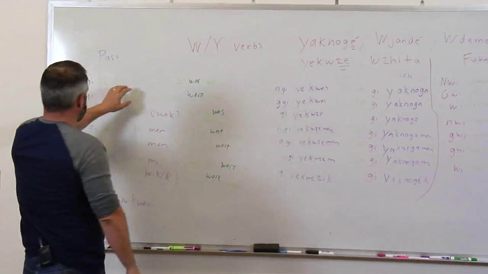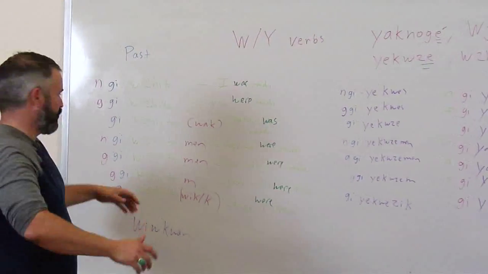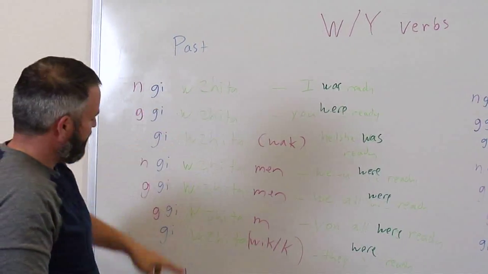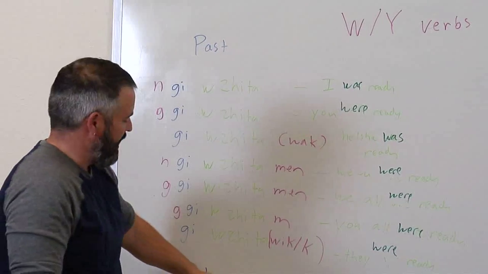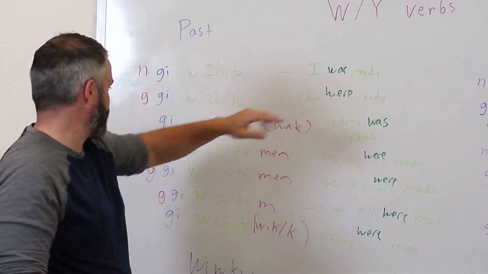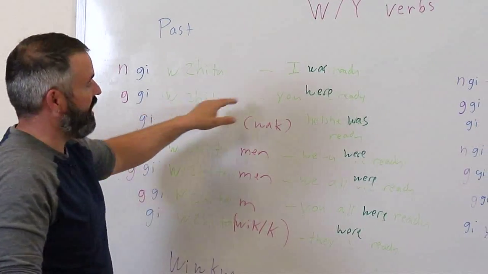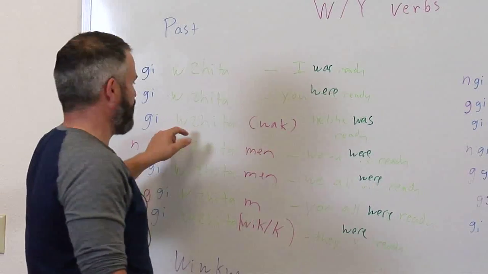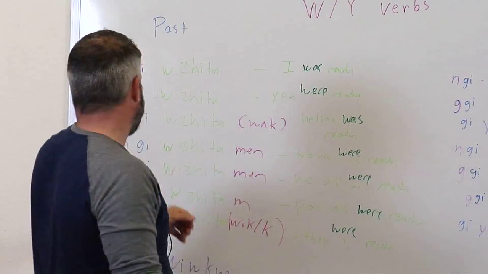So that verb wajita, that verb to be ready, kind of turns into an O sound here like it did before, kind of like it does in the word wiokwan, that IW makes that O sound. So nagio jita, I was ready. Gagio jita, you were ready. Gio jita, he or she was ready, or gio jita wak, he or she was ready.